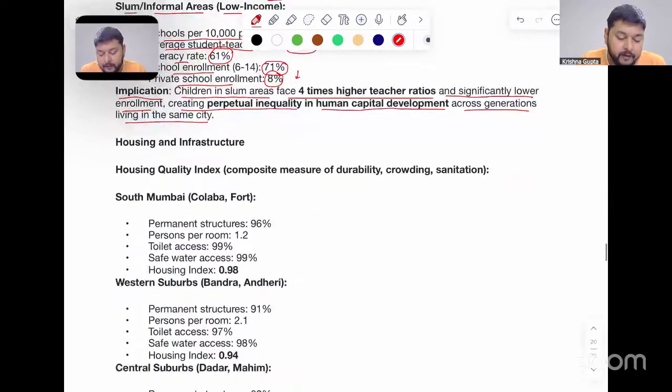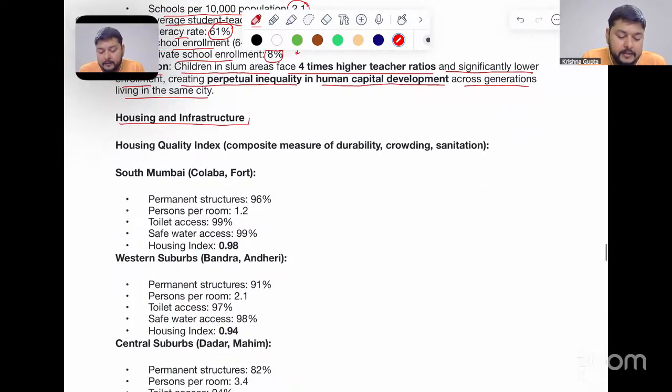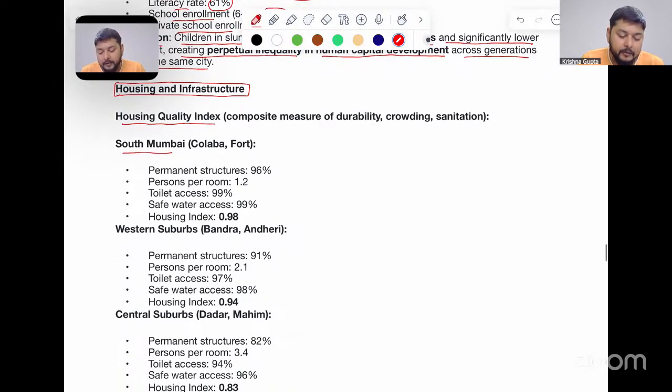When we talk about the housing and infrastructure within the city, we have the housing quality index. In South Mumbai, Colaba, Fort, permanent structures are 96%, persons per room 1.2, toilet access is 99%.